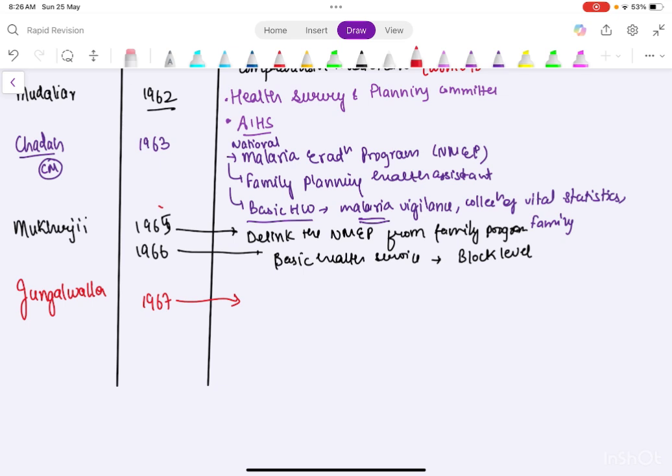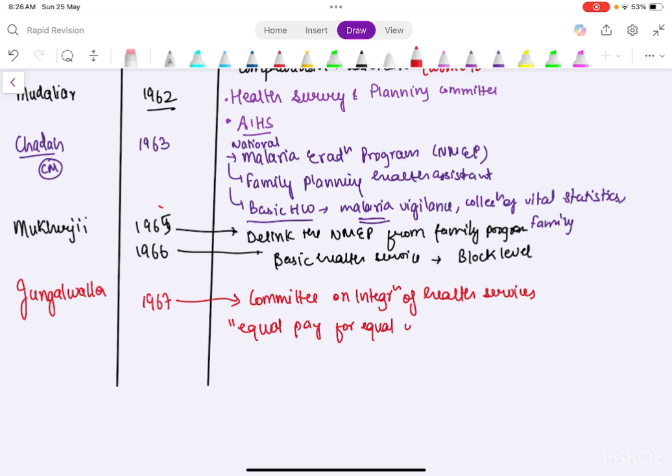Okay. So now this committee was, now there's a name for this that you should remember. This is the Committee on Integration of Health Services. Now what they said were many points that you should know about this. So first was that they said there should be equal pay for equal work. Then they also proposed that there should be no private practice. Okay. And integrated health services meant that they should provide a unified health service for all the problems and not segmented services for problems. Then came the next committee.